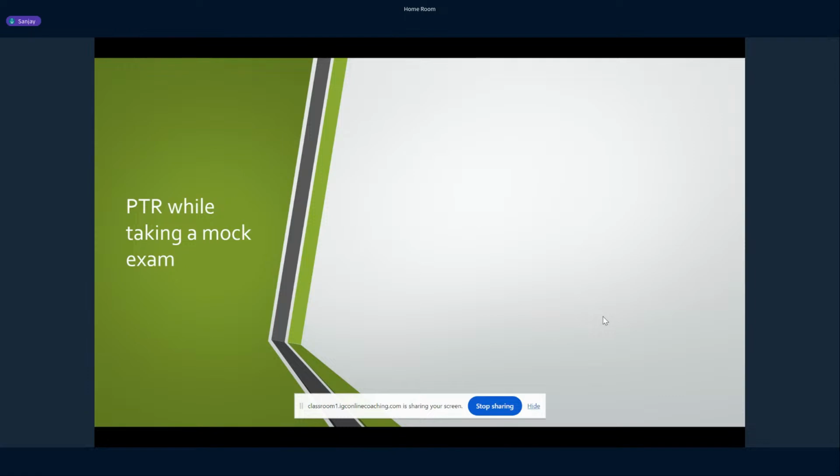I'll cover some important points that you should remember, because now it is just one month for GATE. If you use this time effectively, you will definitely be able to get a very good rank. So it becomes important to take as many mock tests as possible, but also to understand the way you should take them, and what should be done after taking the mock test.